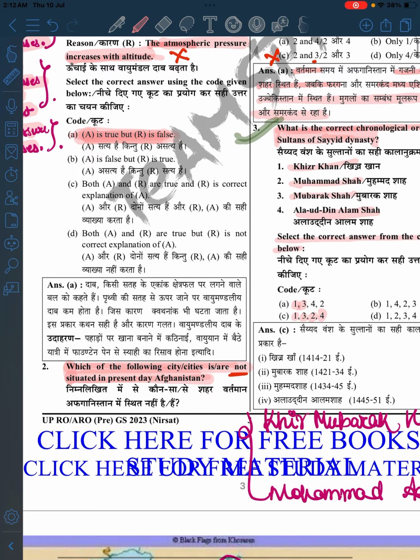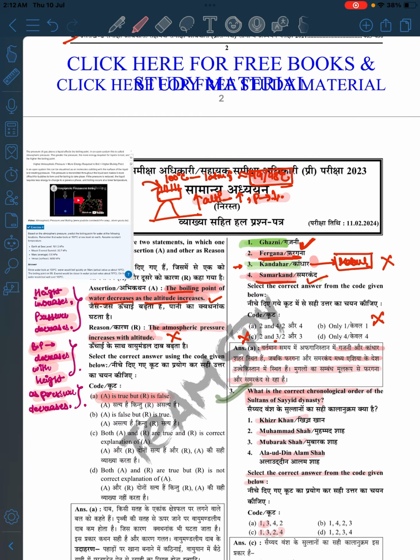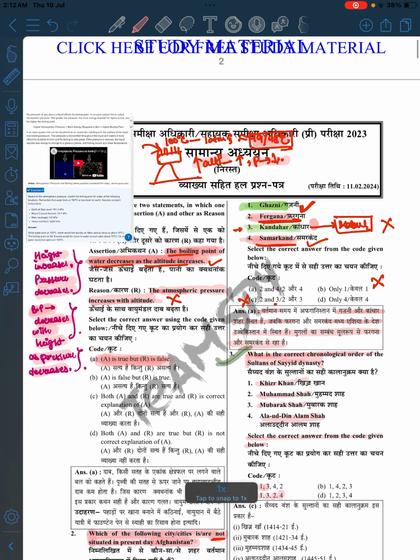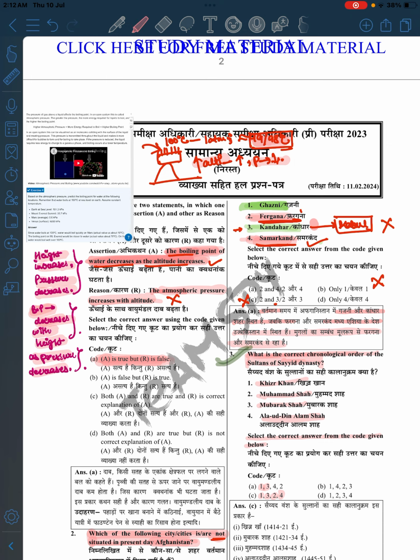Now, which of these is not in Afghanistan? Kandahar is in Afghanistan, so that will be eliminated. Ghazni is in Afghanistan, so that is also eliminated. So here we will have the clear-cut answers. The two options which are not in Afghanistan are Farghana and Samarkand.